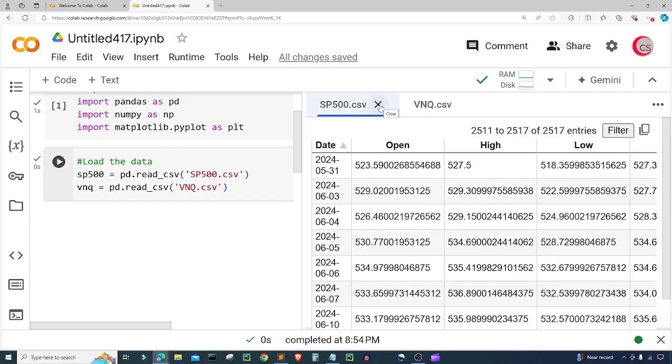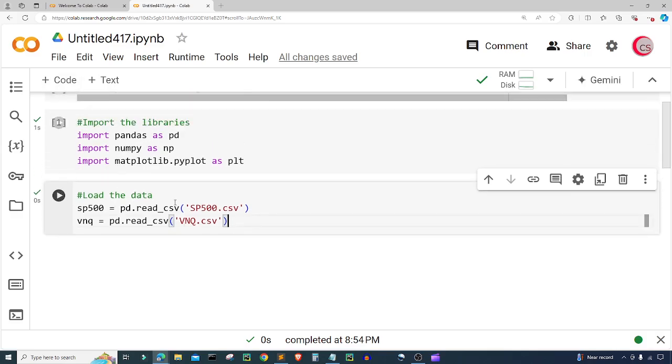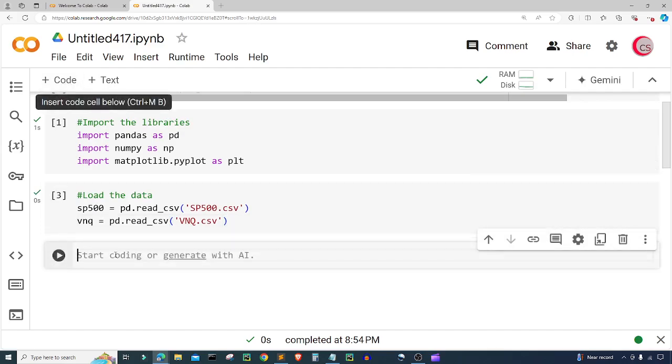Let's go ahead and exit this and exit this. All right. So now we have a good idea of what the data looks like. Let's go ahead and create this new cell. All right. Now in this cell, I'm going to go ahead and add.